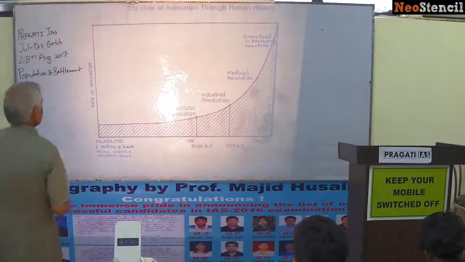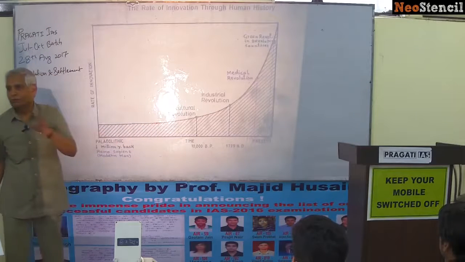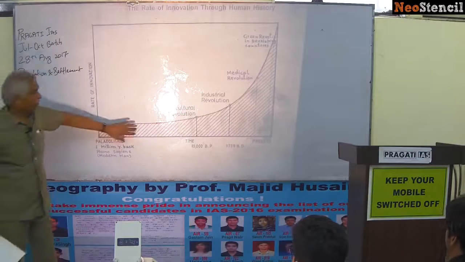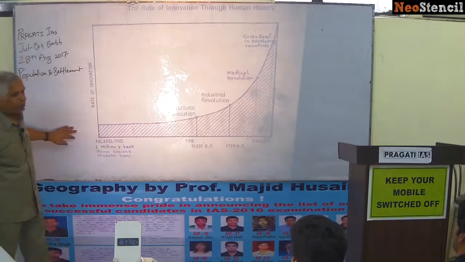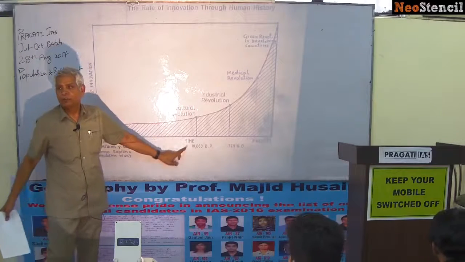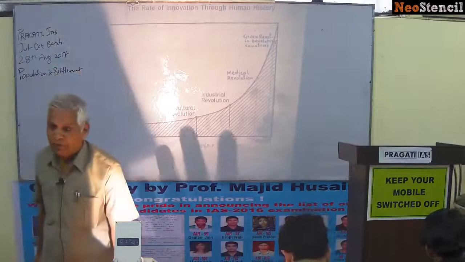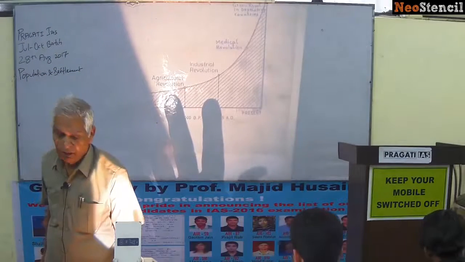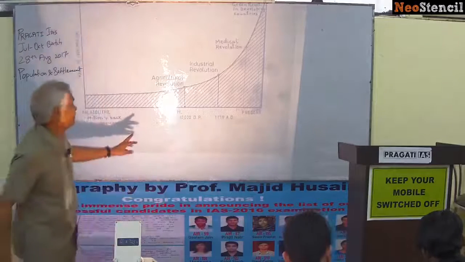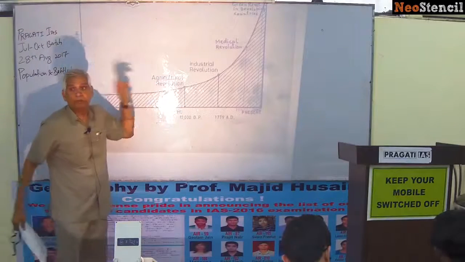The x-axis is not according to the scale. This is just to explain you the point. This period was a very long period, Paleolithic. But here I put 10,000 BP. 10,000 BP means 10,000 before present, and before present means 8,000 BC. Agriculture was started here. This is known as the first agricultural revolution.